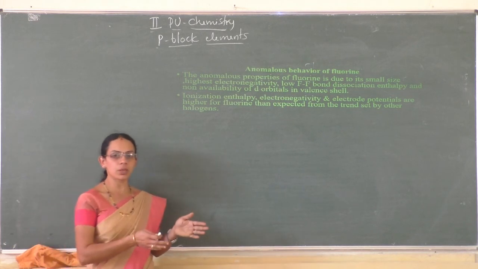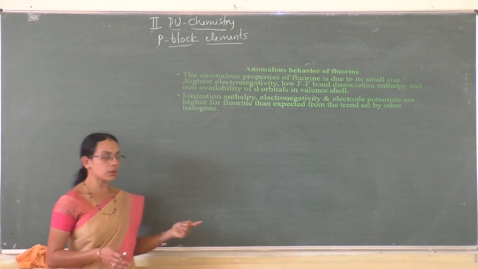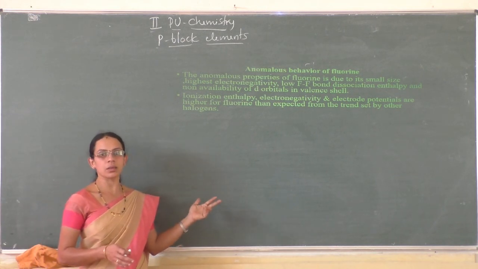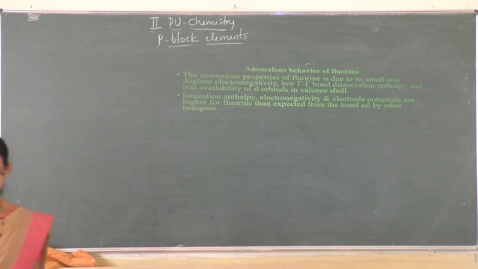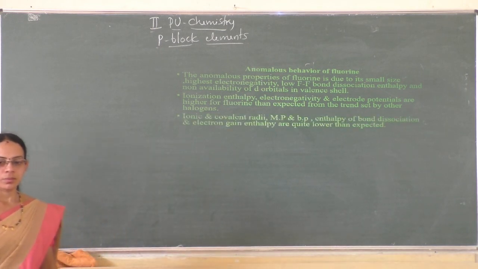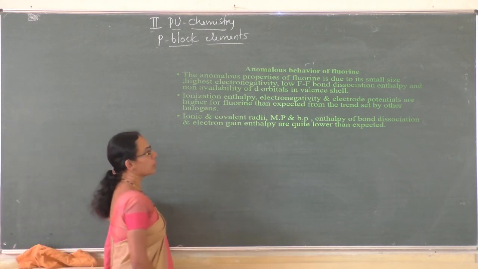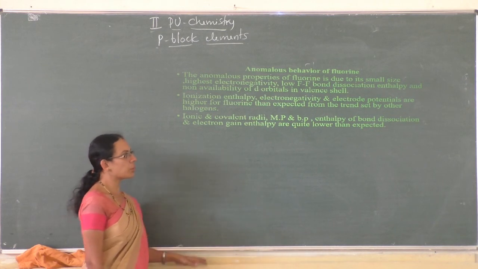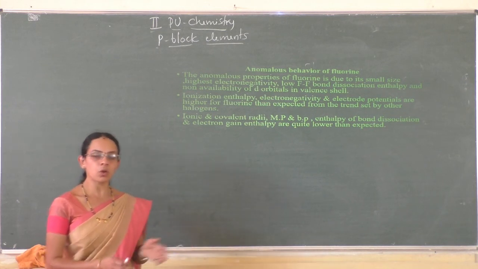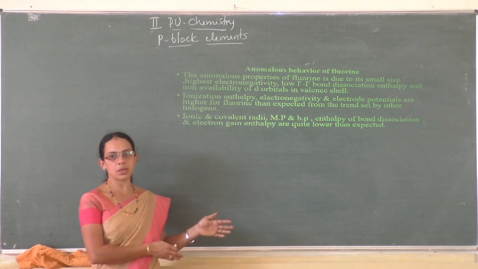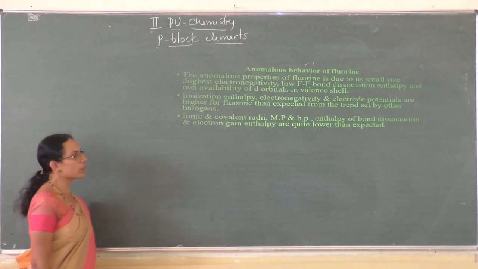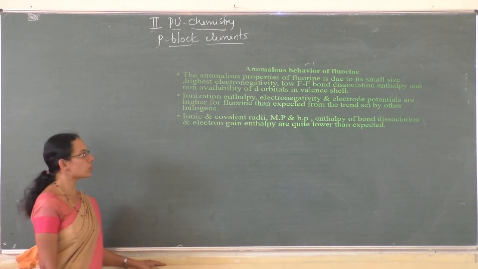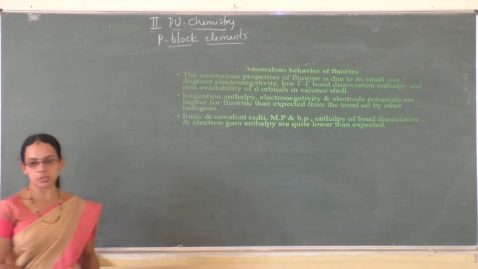That is, for fluorine, electrode potential, electronegativity, and ionization enthalpy, these three parameters are higher than expected. Whereas ionic and covalent radii, melting and boiling point, enthalpy of bond dissociation, and electron gain enthalpy are quite lower than expected. Some parameters are higher, some parameters are lower, right? Ionic and covalent radii, melting point and boiling point, enthalpy of bond dissociation, and electron gain enthalpies are quite lower than expected.